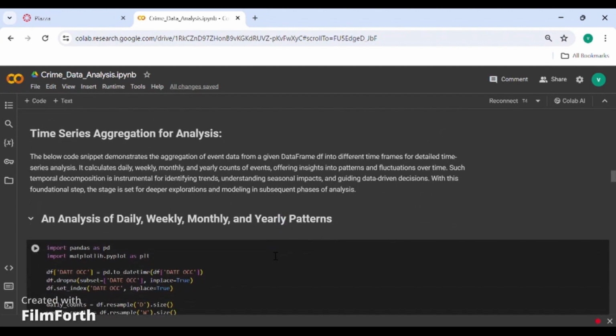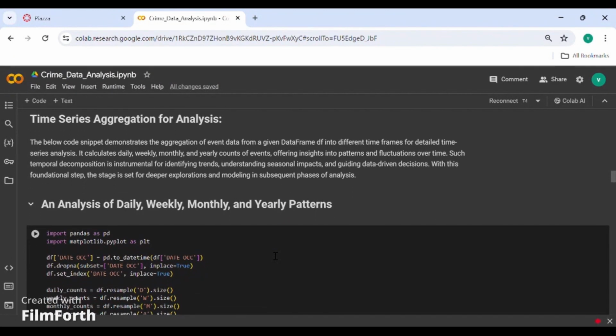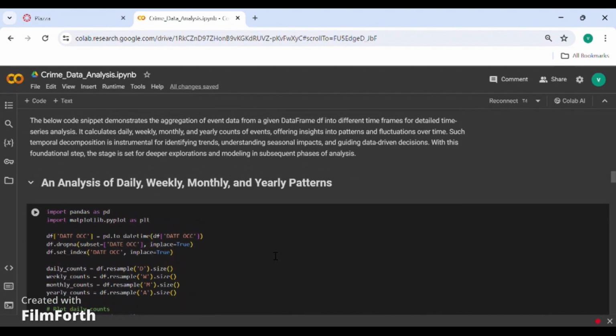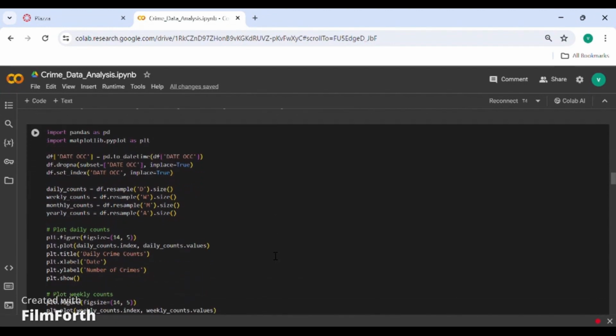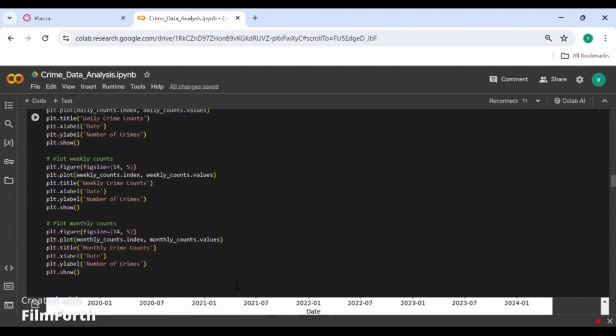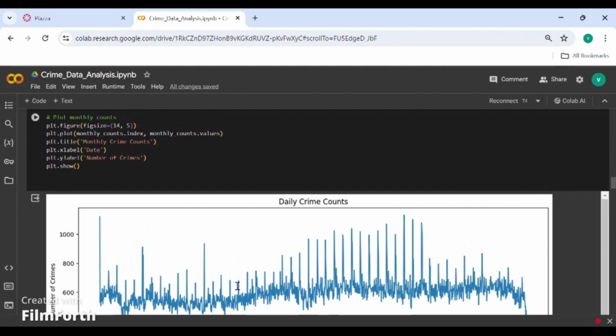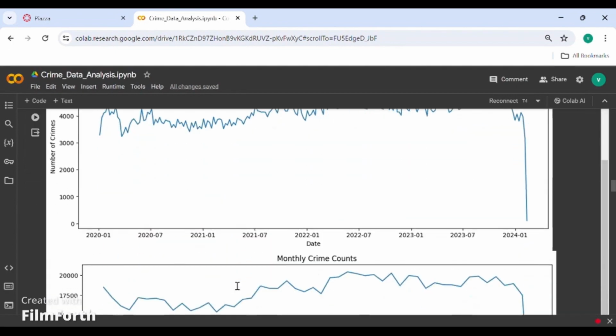And next we have done time series aggregation for analysis. Here we have taken the date occurred and converted that to date and time, and we have segregated that to daily, weekly, monthly, and yearly. So an analysis based on daily, weekly, monthly, and yearly patterns is done here. So this is the code for that. And we have different graphs for daily, weekly, monthly, and yearly.